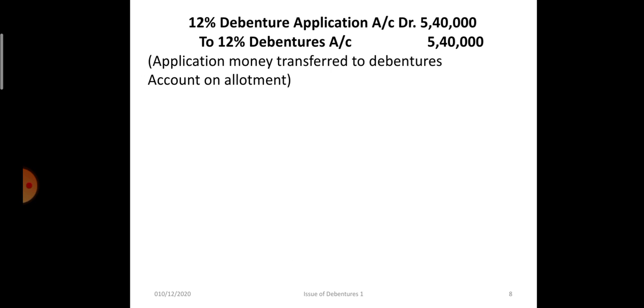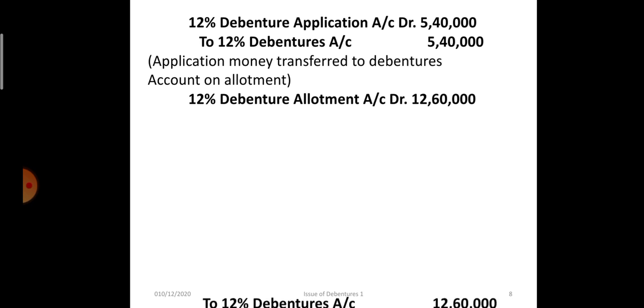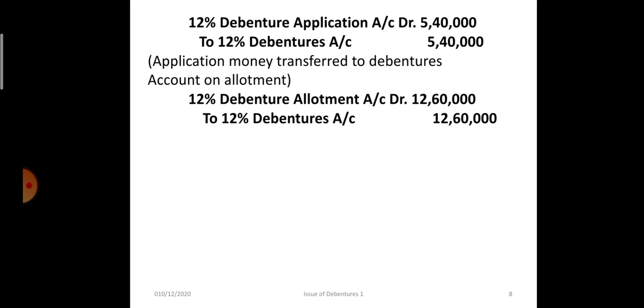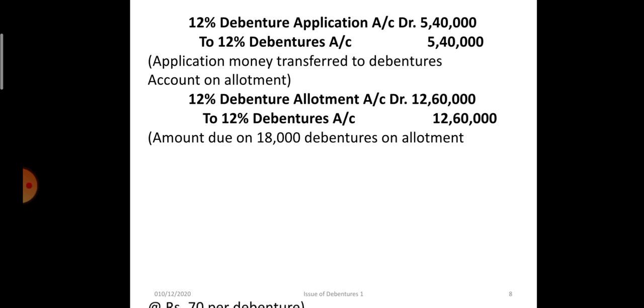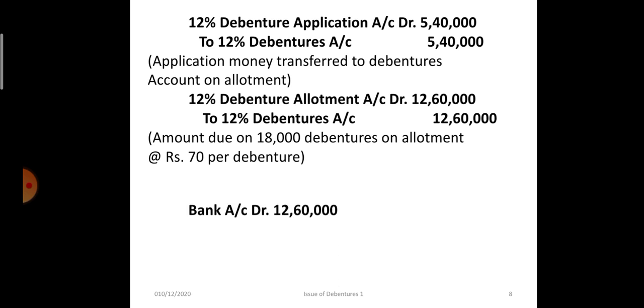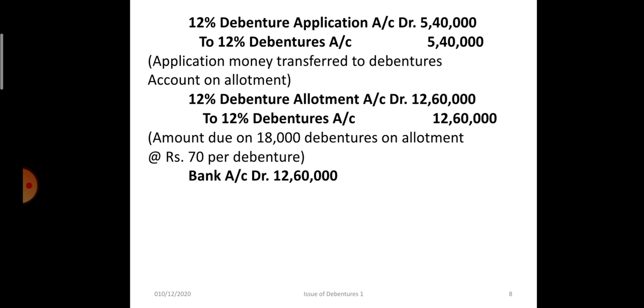Now the allotment money will be made due. 12% debenture allotment account debit to 12% debentures, 12,60,000, on 18,000 debentures at the rate of rupees 70. That 12,60,000 is received, so bank account debit to 12% debenture allotment, 12,60,000 rupees.